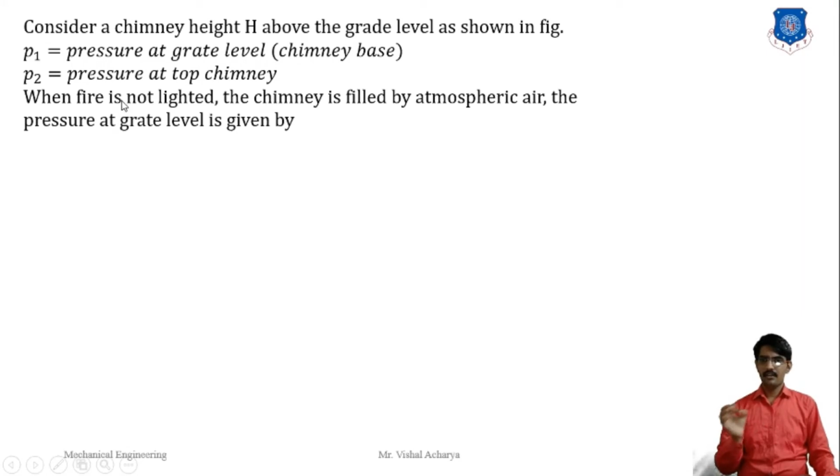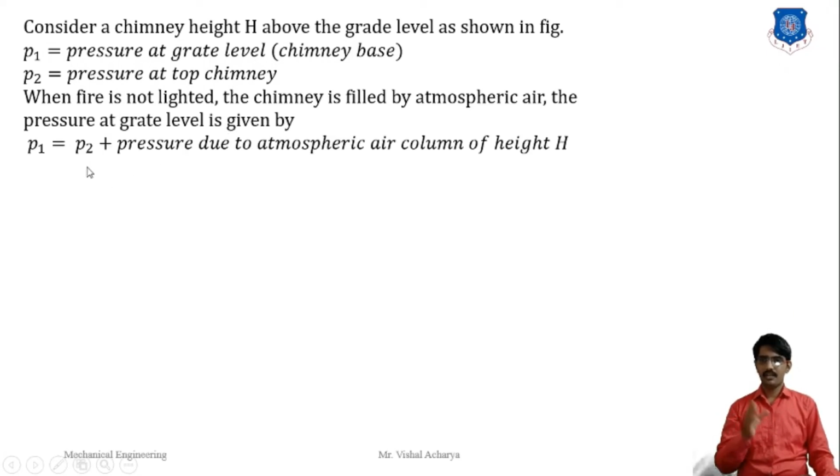When the fire is not lighted, the chimney is filled with atmospheric air, and pressure at grate level is given by P1 equals P2 plus the pressure due to the atmospheric air column of height H. Here P2 is the atmospheric pressure PA, so P1 equals PA plus rho A into g into H. Rho A is the atmospheric air density, 1.282 kg per meter cubed. g is the gravitational constant, 9.81 meter per second squared. H is the height of the chimney above the grate level.